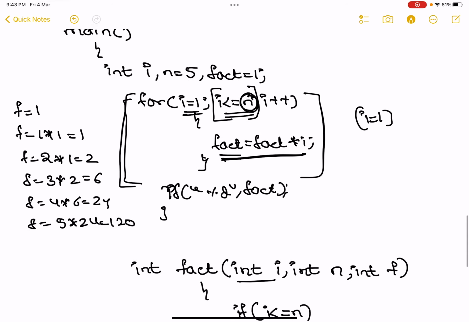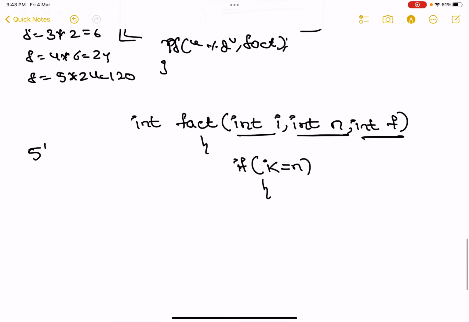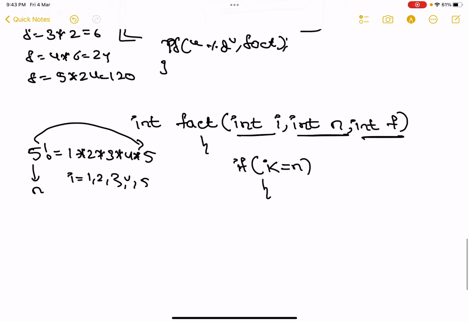Int I undi, which is here. Int n undi, the value is here. Int f undi, the value is here. Condition enti, if I is less than or equal to n, that is 5 factorial is nothing but 1 into 2 into 3 into 4 into 5, where I is giving me 1, 2, 3, 4, 5, and this is my n, and I is also at one point becomes n.